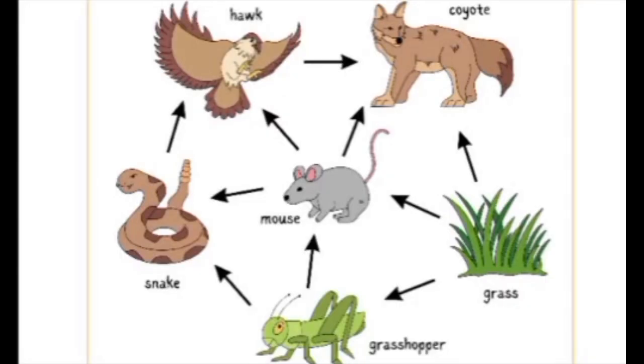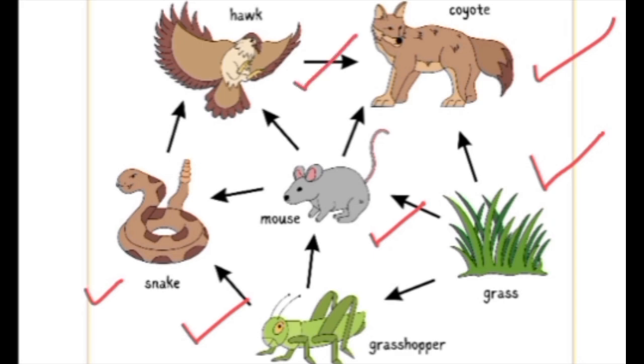Here we can see the simplest example of a food web. A food web also starts from producers. Here grass is the producer, and grass may be eaten by grasshopper, mouse and coyote. These animals can directly eat the grass and they are called herbivores. The mouse in turn may be eaten by snake, by hawk, by coyote.